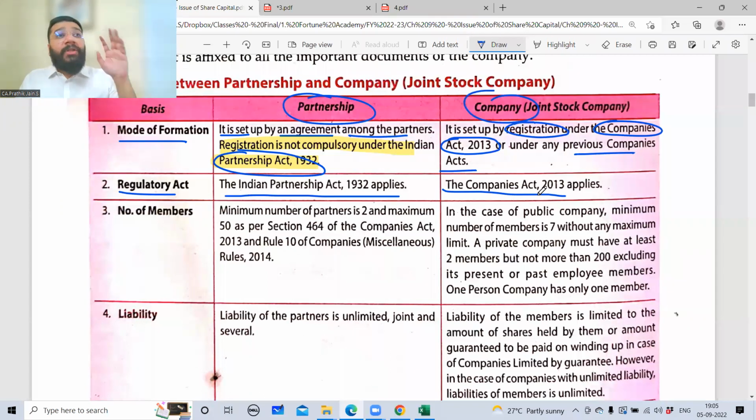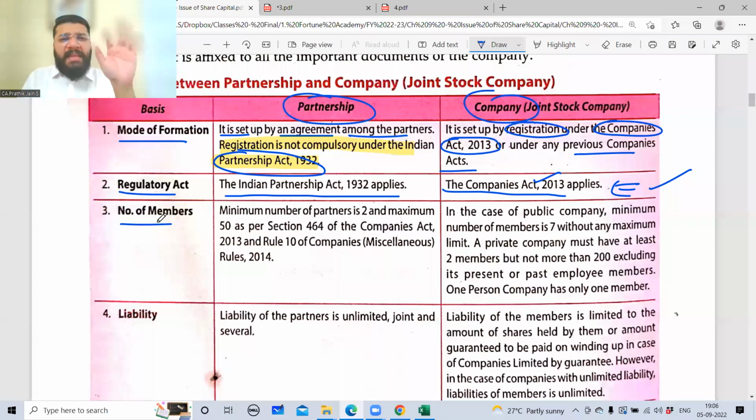So today, guys, every company, whether you are registered under this act or under a previous act, everybody will follow the rules and regulations given in the 2013 Act only, because this is the latest rule. Take traffic rules: imagine 100 years ago, they were different. That time the vehicles were different, bullock carts were there, everything was different. Can we still follow the same rule today? Today, things have changed very drastically. Modern vehicles have come. That rule is not applicable. So today, what will you follow? The latest rule. Even though the vehicle is registered under the previous act, still the rule that is followed is the latest rule. The same applies here also. Am I clear with this point?